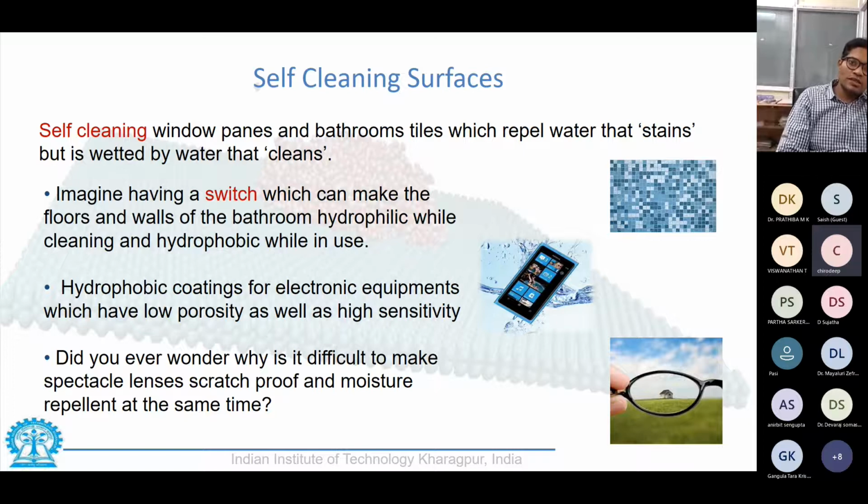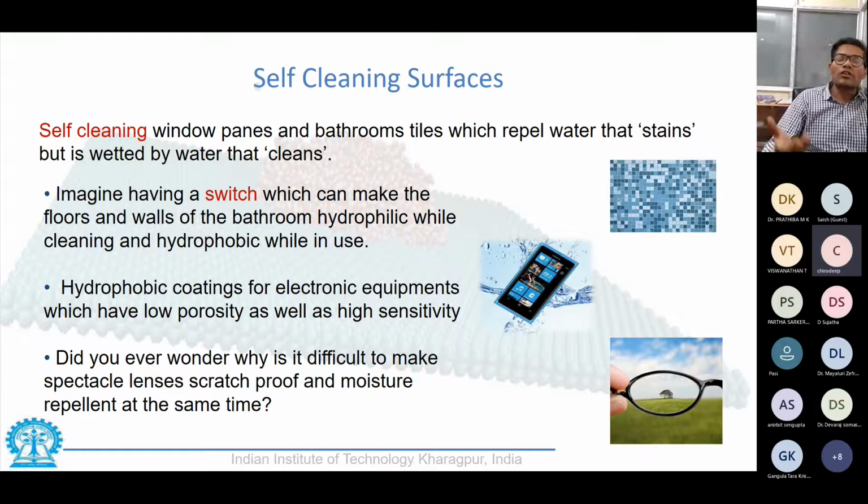Your fingerprints won't be sticky, oily fingers would not be leaving a print on the phone, but you would be losing on the optical resolution, on the optics of the phone. On the other hand, if you have a very polished screen guard, then the phone would appear as if there is no intervening optical layer between it, but it would get easily smudged. Again, a dilemma between a clean surface versus an optically perfect surface.